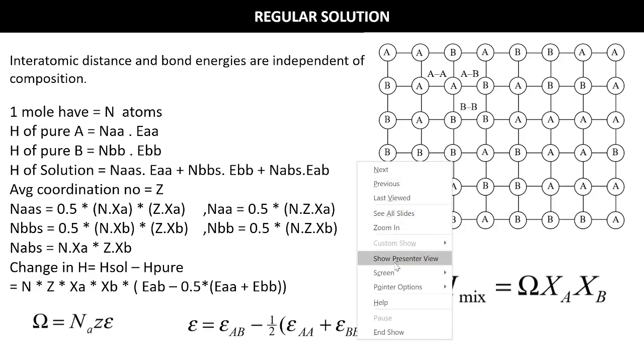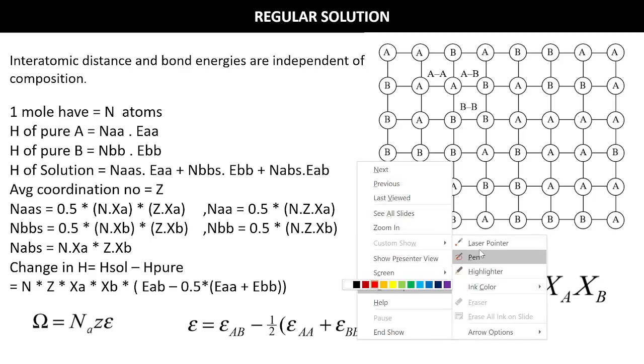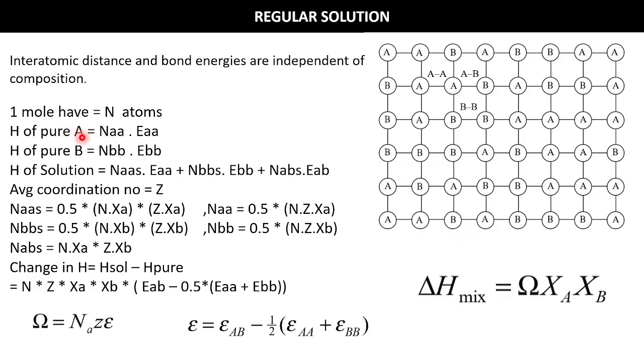Let me first put the pointer, and here you can see that enthalpy of pure A is number of AA bond and energy of AA bond, it is nothing but the bond energy. Similarly, enthalpy of pure B is number of BB bond and energy of BB bond.